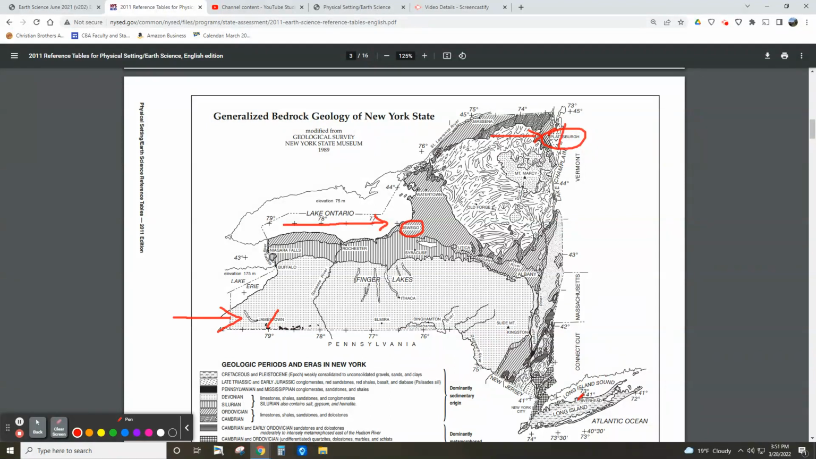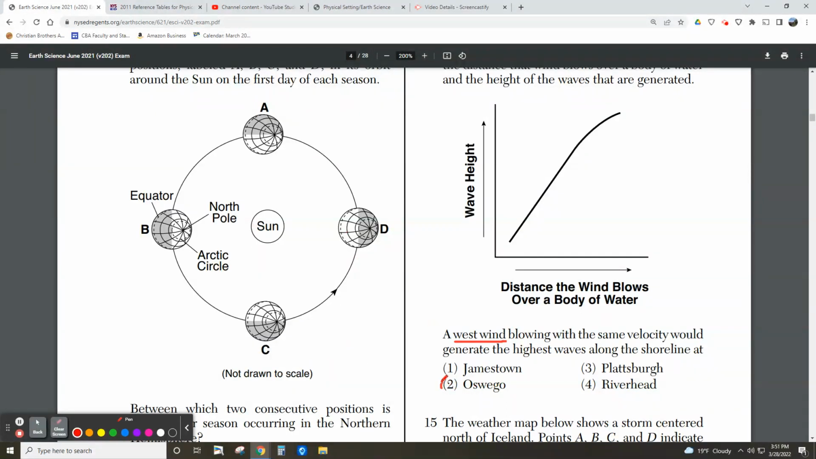Let's take a look at Riverhead. Well, Riverhead's here. Riverhead, the west wind would come across this way, maybe a little bit of Long Island Sound, but it's not really on the water of Long Island Sound. It's in this little bay over here. More of an east wind perhaps would affect that, but not very much. So I'm going to go with Oswego being the correct answer there, just because it's right on Lake Ontario, and therefore it's going to get affected by the waves of Lake Ontario the most. So that's the answer.